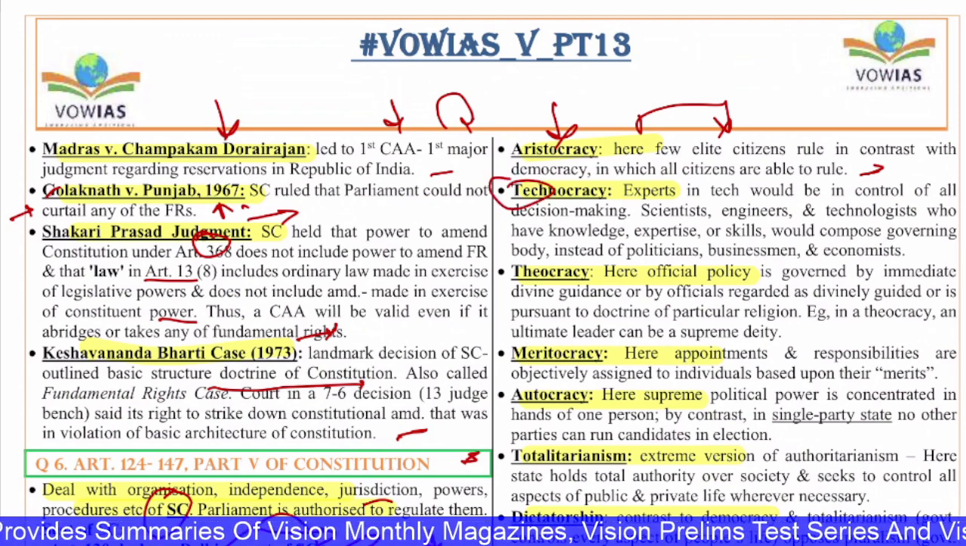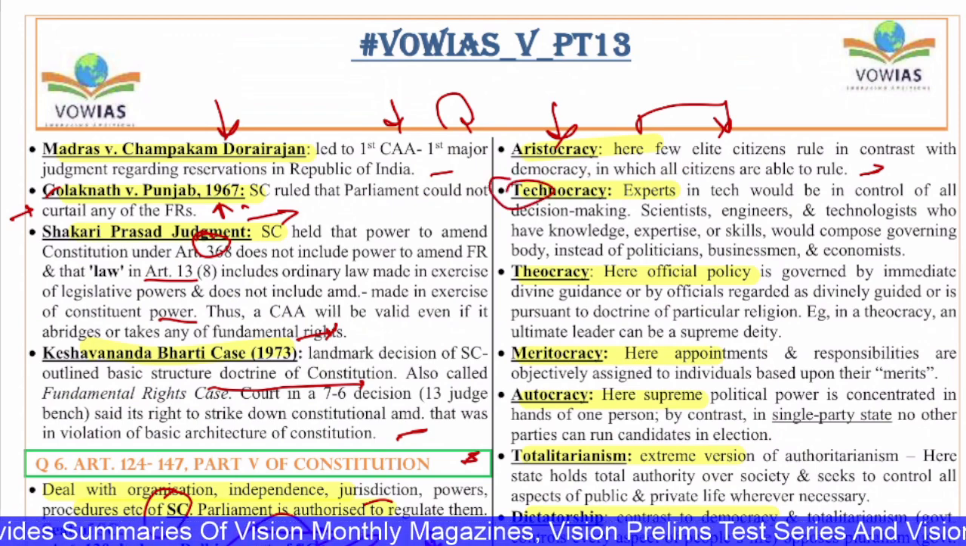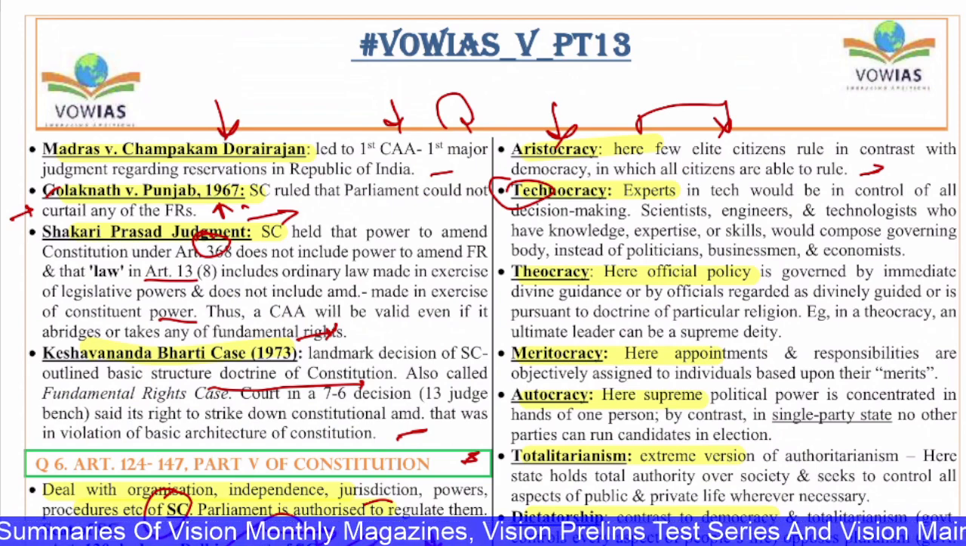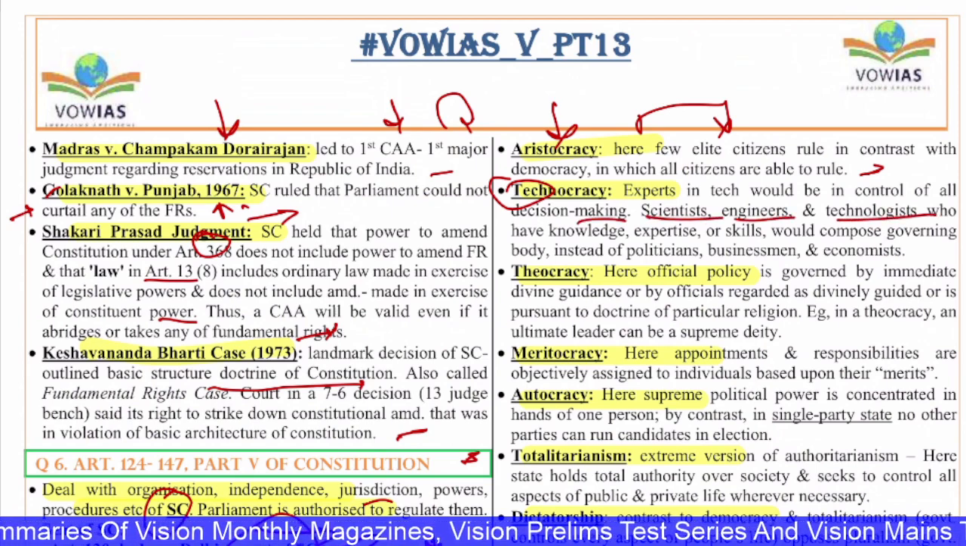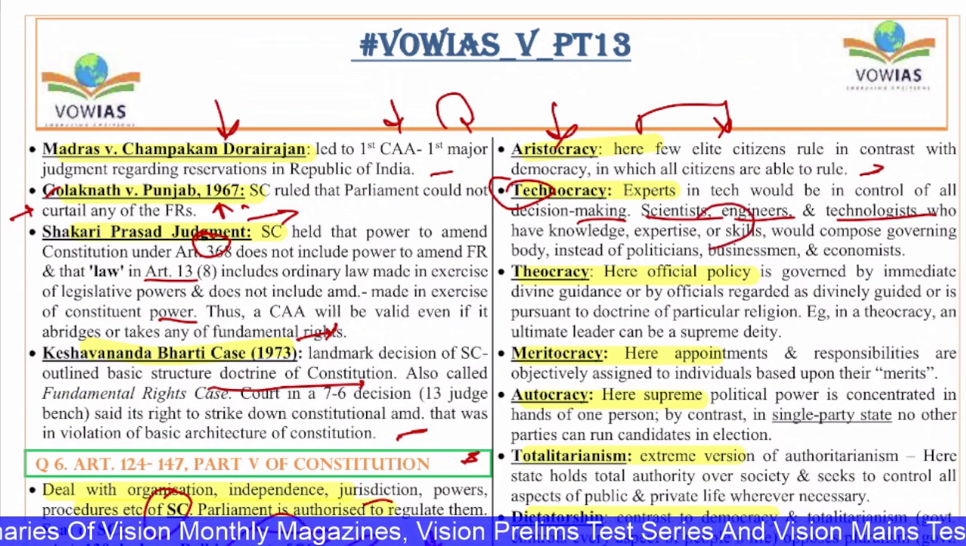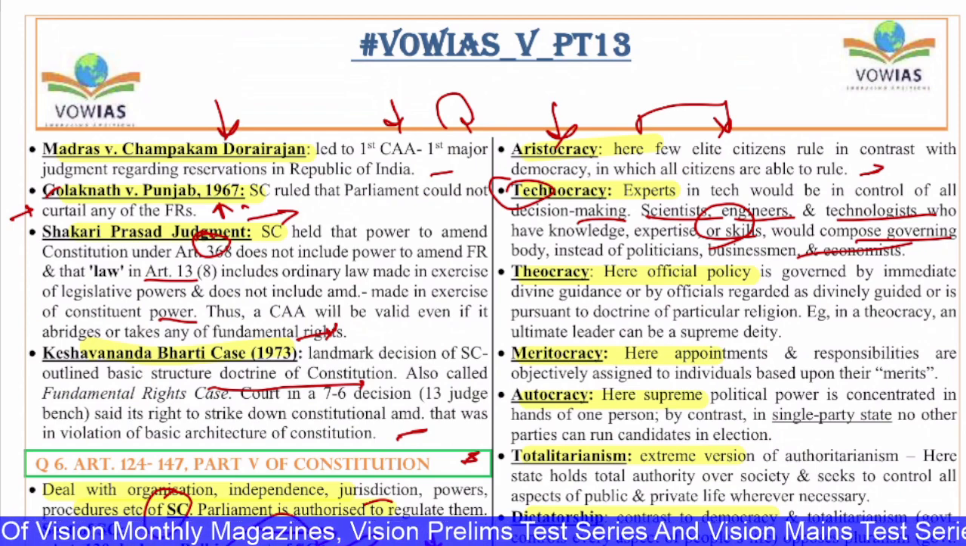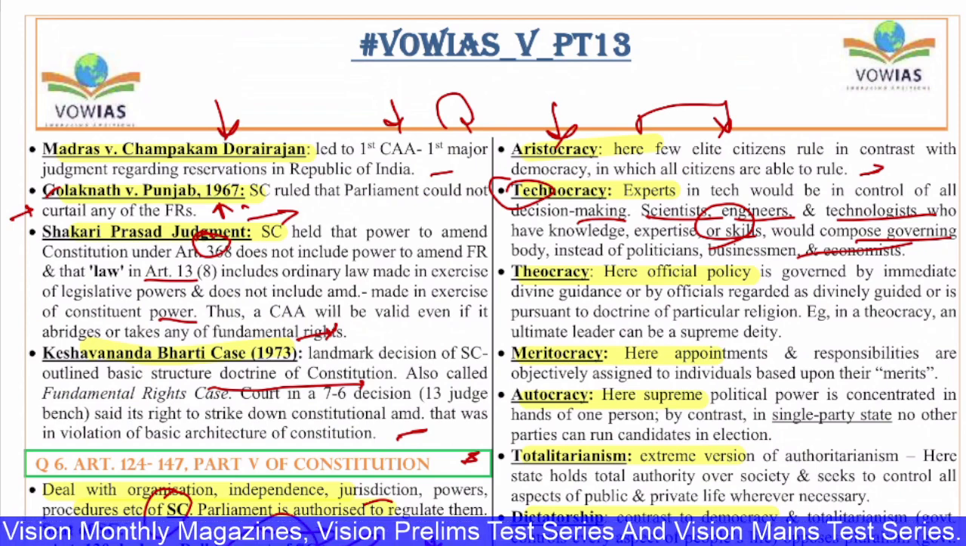Next, technocracy is when the experts or technocrats come and rule. Experts in technology would be in control of all the decision making. Scientists, engineers, technologists who have knowledge, expertise and skill would compose the governing body instead of politicians, businessmen and economists. This is called technocracy.